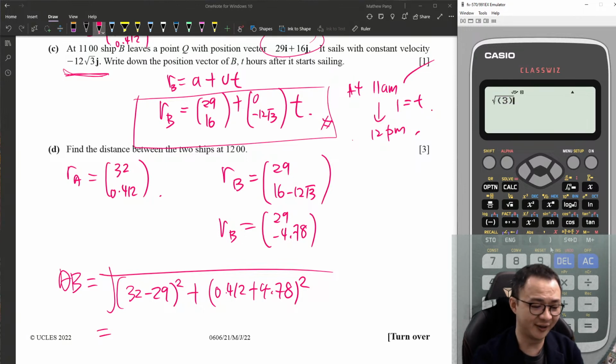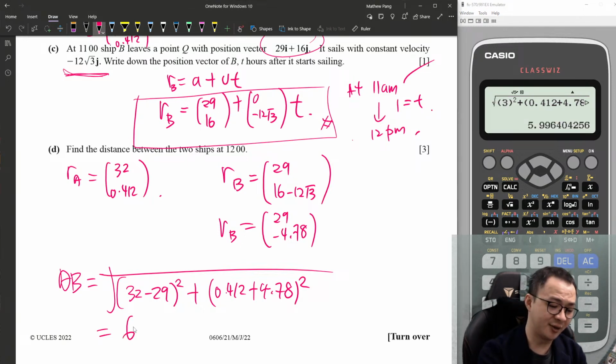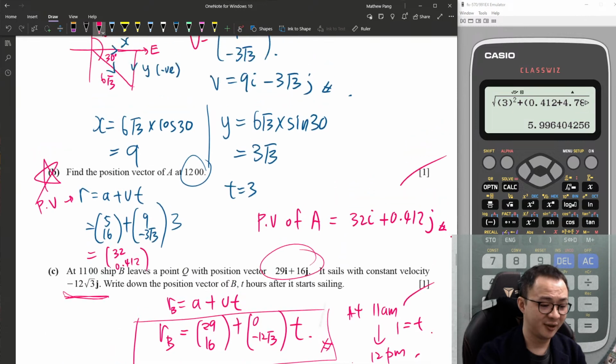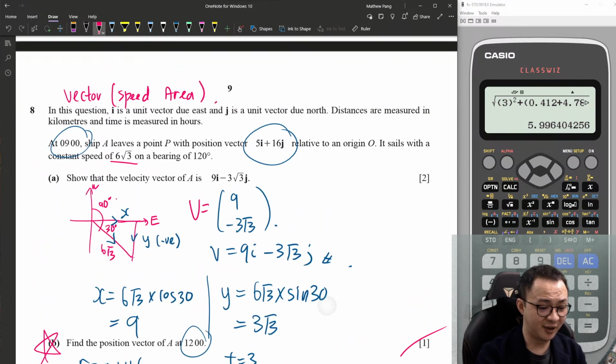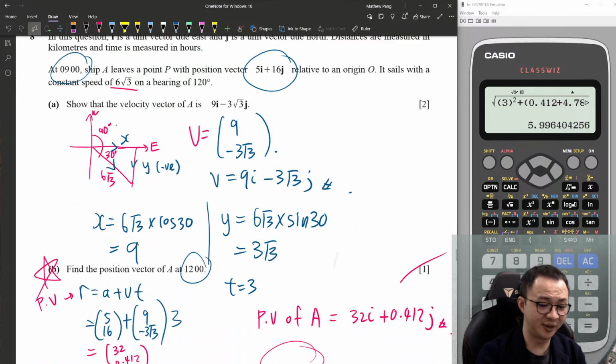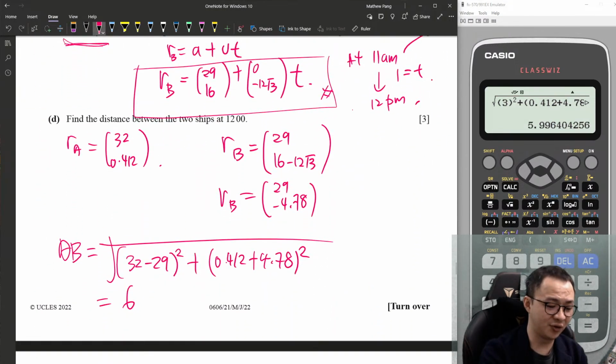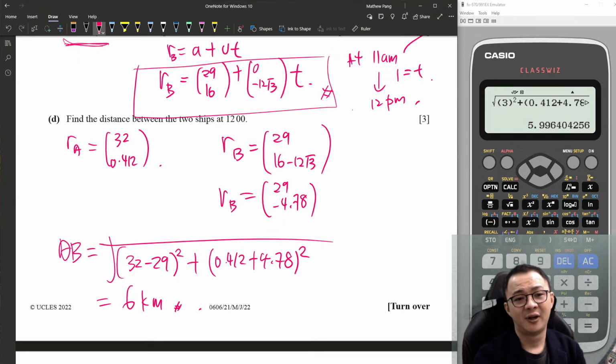This is 3 lah, okay? 32 minus 29, plus, alright, this one is a bit troublesome, a lot of decimals, 4.78 squared. So it's about 6. What unit? Is any unit given? No unit, right? Kilometer. Okay. To travel close to 6 km. Round off to 6. Of course, you can say 5.996 km if you want to, but normally you round off to 3 significant figures, so we can do that.